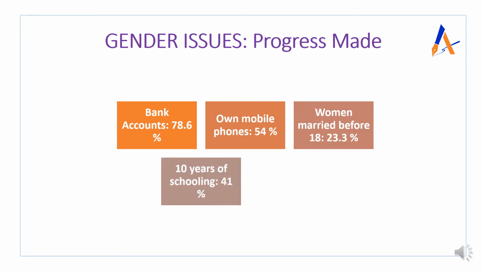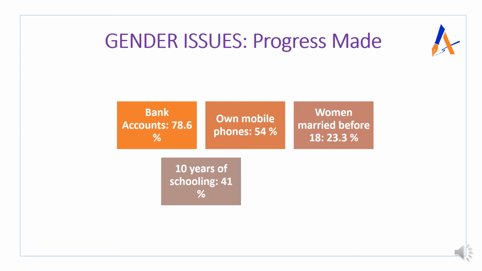So why are we keeping it again in progress made? Because it is 23%. Earlier it was more, it has reduced. So there we are making progress. Okay, and another point is with respect to 10 years of schooling. So 41% of women have attained 10 years of schooling.